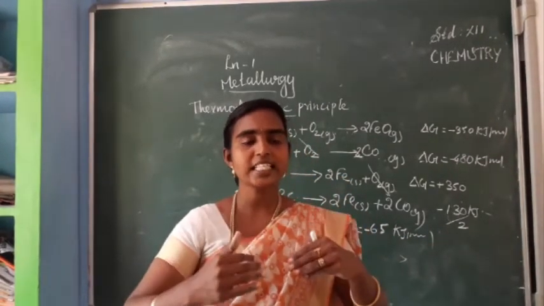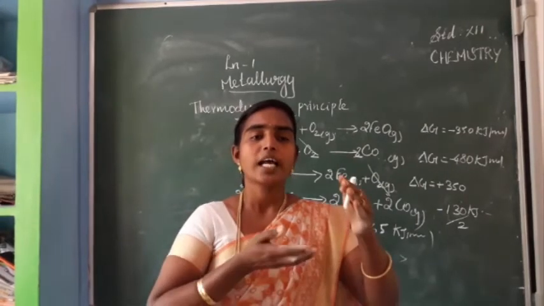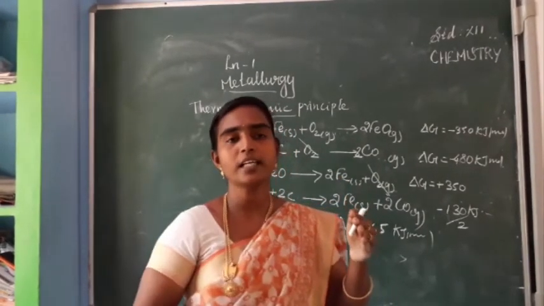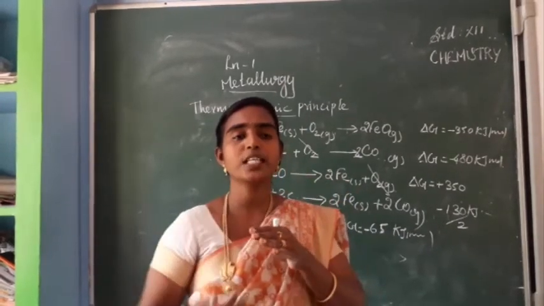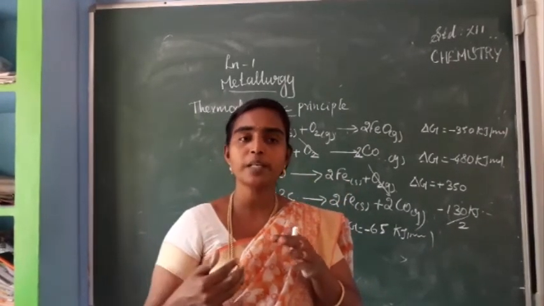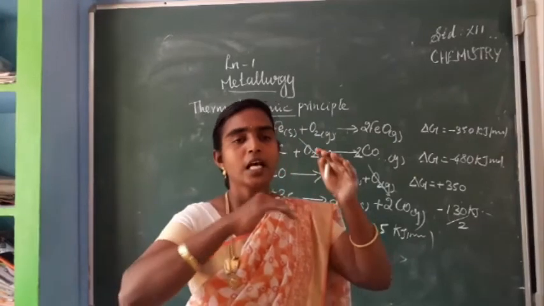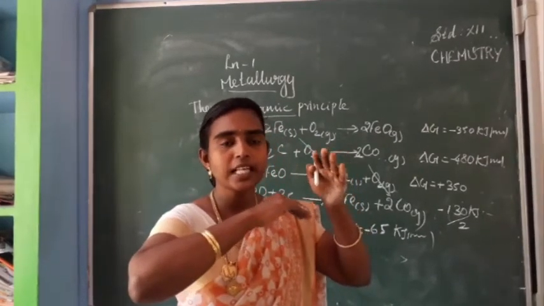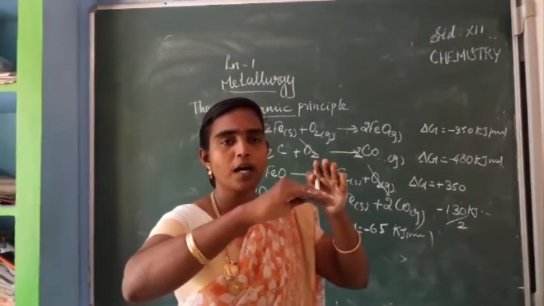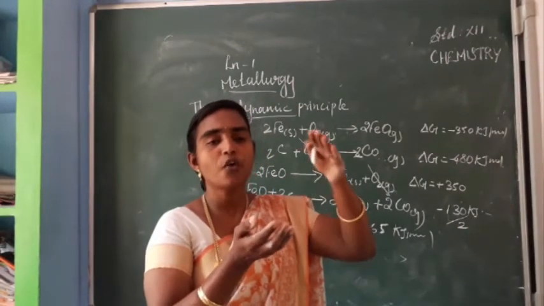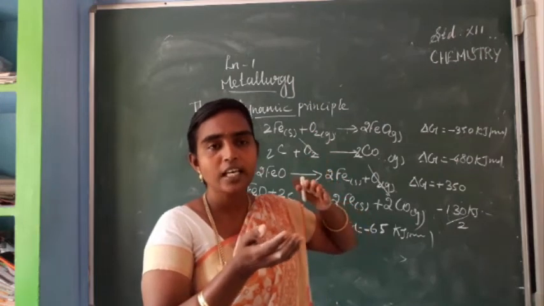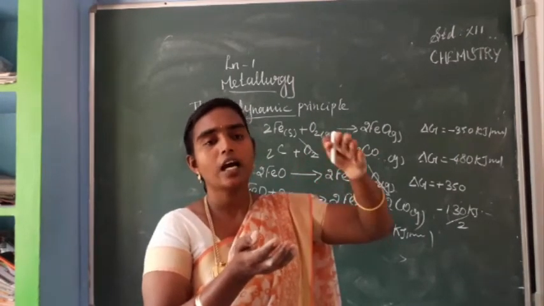In the second case we explained the reduction of aluminium oxide or chromic oxide. Why are we using aluminium? In the Ellingham diagram, the graph which is present at the lower part can be used as a reducing agent for the metal oxide whose graph is present at the upper part.